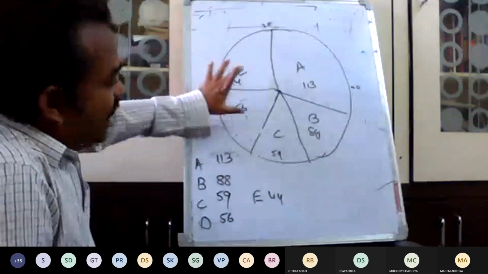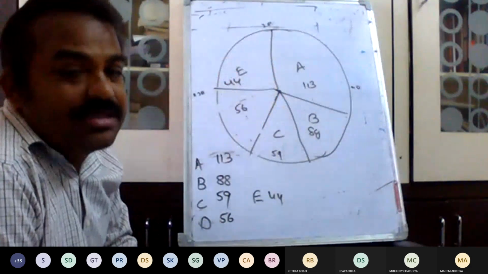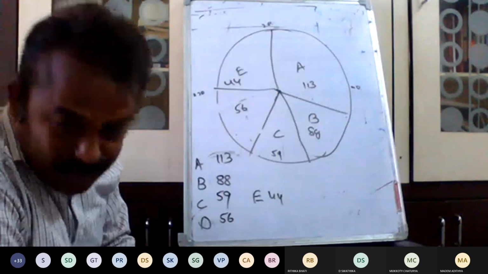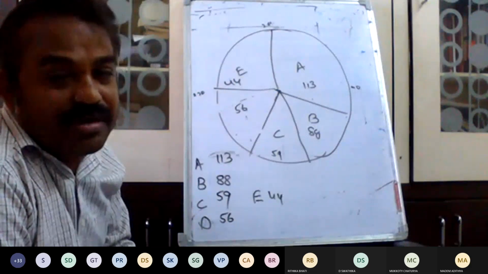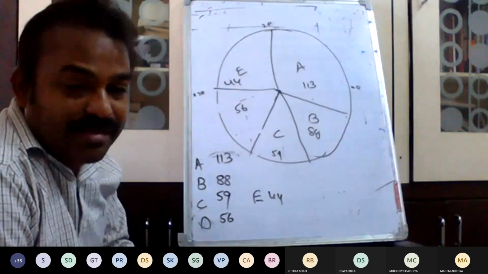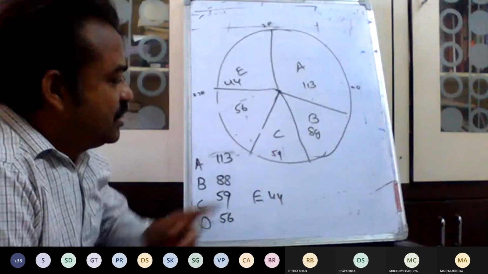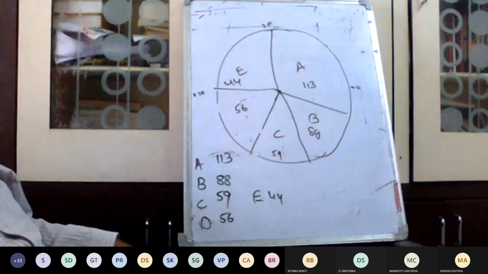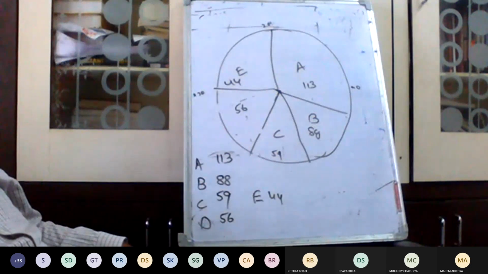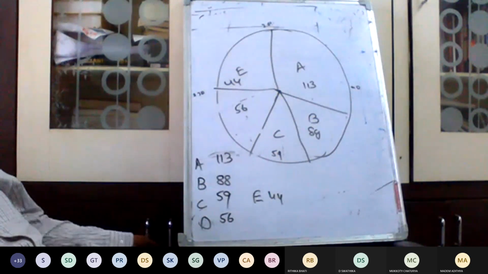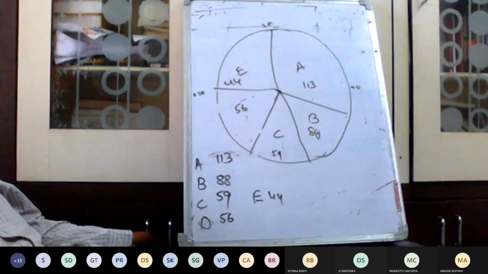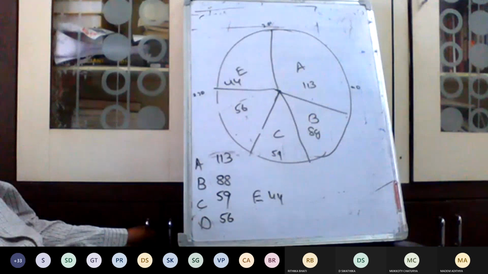Sometimes, if you show these values as percentages, it will be taken depending on the question. If nothing is mentioned, you have to convert it to 360 degrees. Sometimes it will be given as a percentage also. No issues. When you see the allocation of a budget and the like, in this case what happened will be shown here. This is very good for showing your results in a diagram also. If you see this one, you can simply understand it.